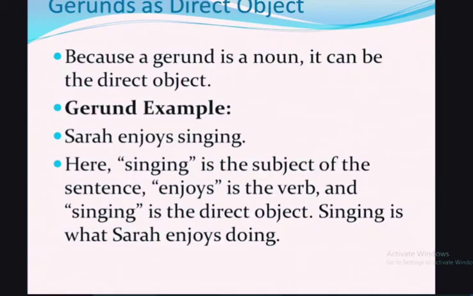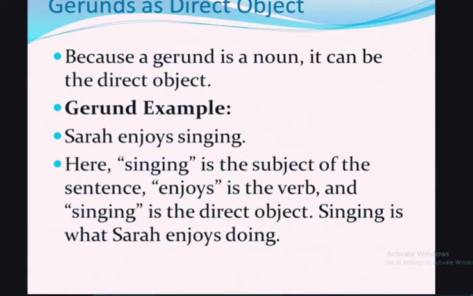When we talk about gerunds as a direct object, what does a direct object mean? A direct object receives the direct action.